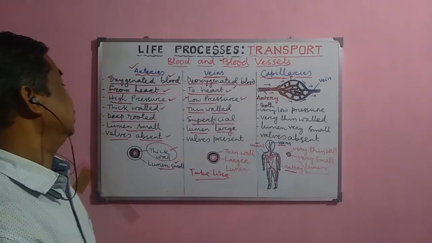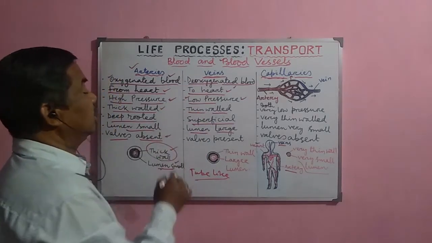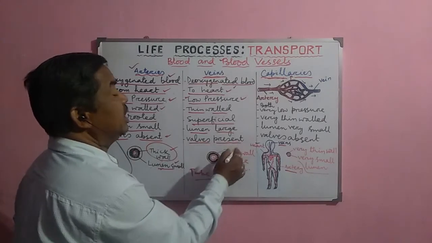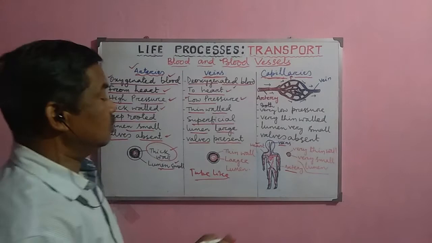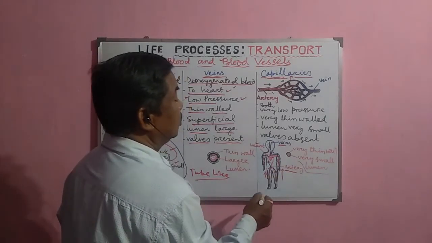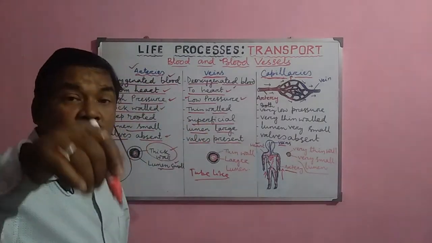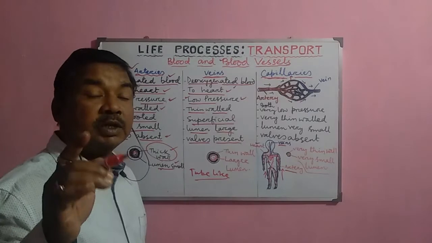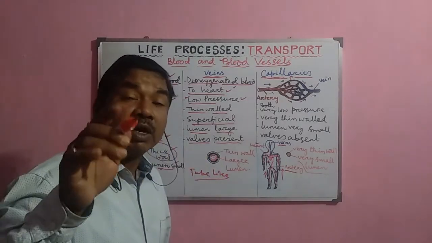So that is why the valves are absent here. But in case of veins, the valves are present to prevent the backward flow. Because when the blood is coming from the lower part towards the heart, there is a chance of backward flow of the blood. So that is why the valves are normally present in the veins.